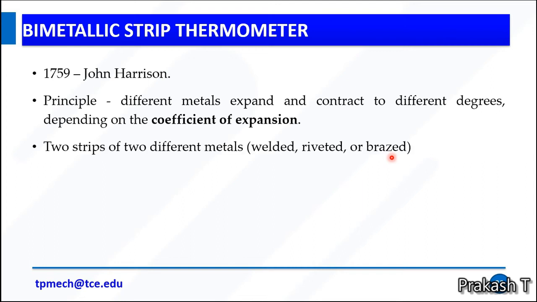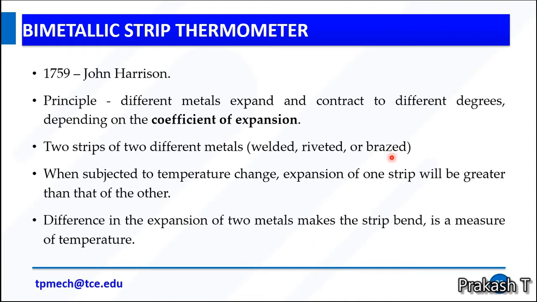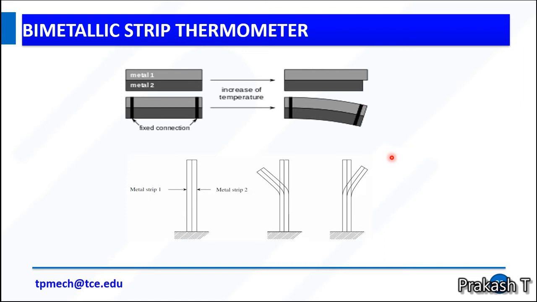Two strips of two different metals are connected by welding, riveting or brazing. When subjected to a temperature change, the expansion of one strip will be greater than that of the other. The difference in the expansion of the two metals makes the strip bend, and from this deflection we can easily measure the temperature.